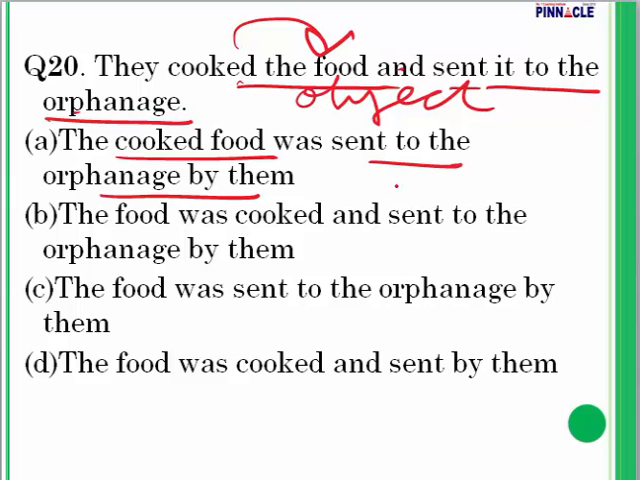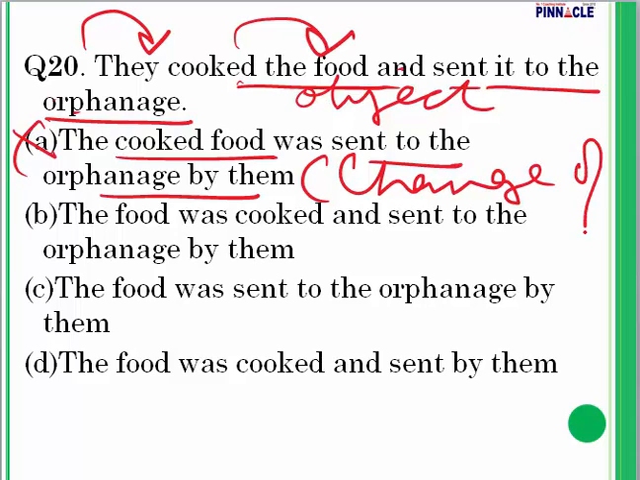Okay, now let's take a look at the sentence here. Meaning of the sentence is changed. Here they are saying they cooked the food and then they sent it to the orphanage, but here they are saying the cooked food was sent. So meaning has changed. A gets eliminated because of change of meaning.